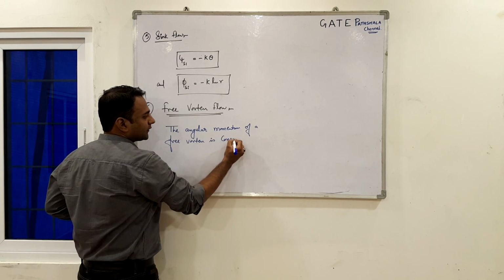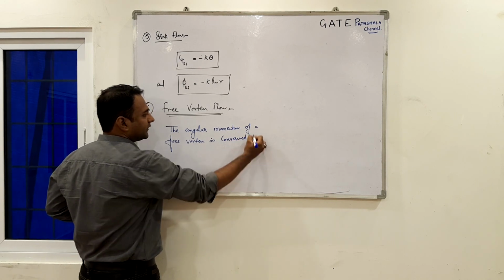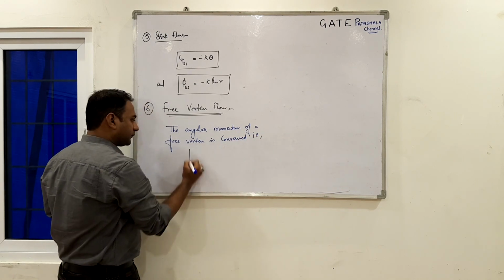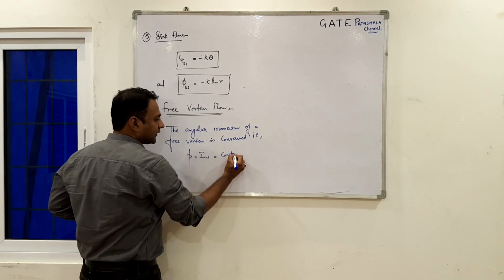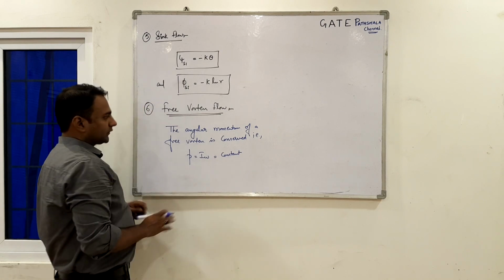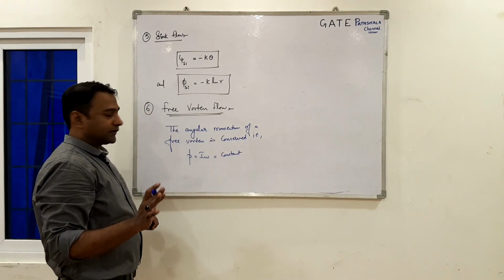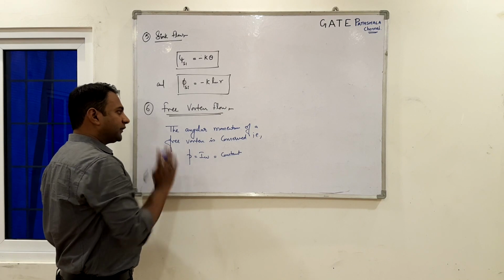is conserved, that is P, which is equal to I omega, is constant. So the angular velocity is not constant, whereas angular momentum is constant.